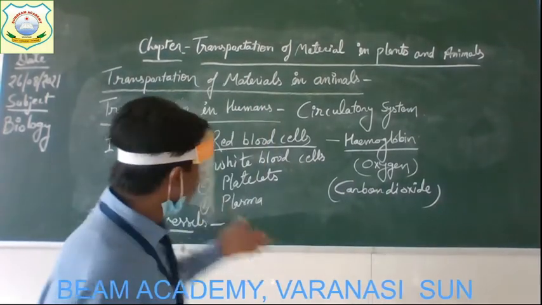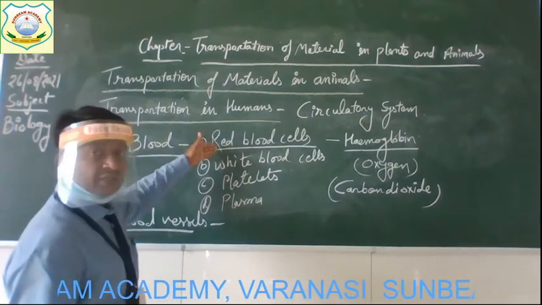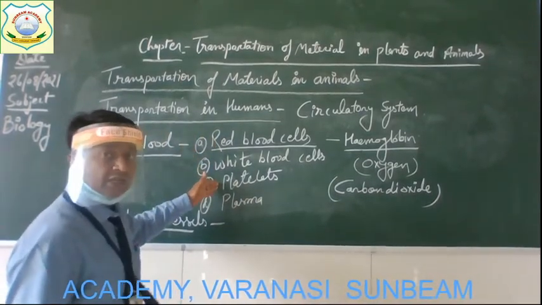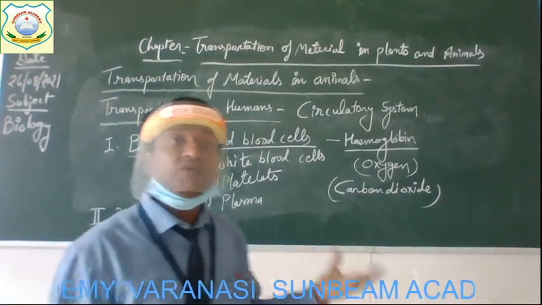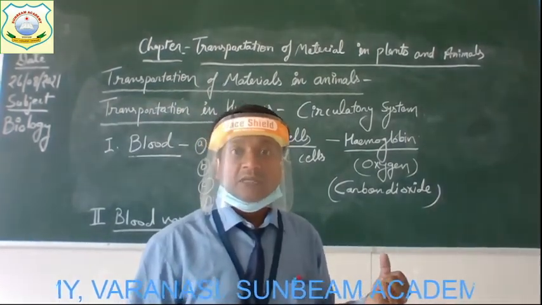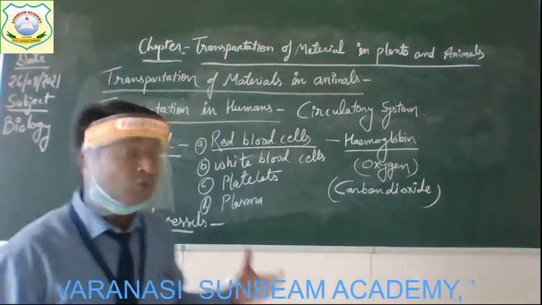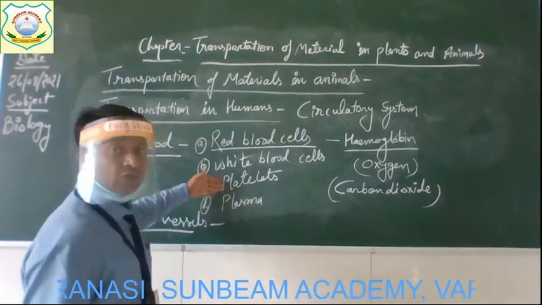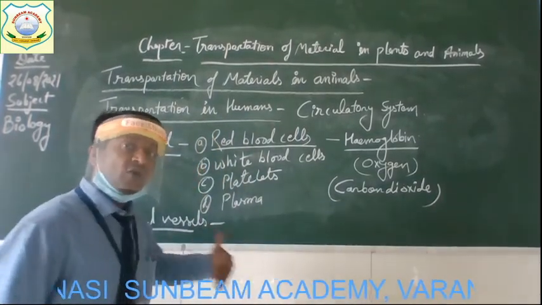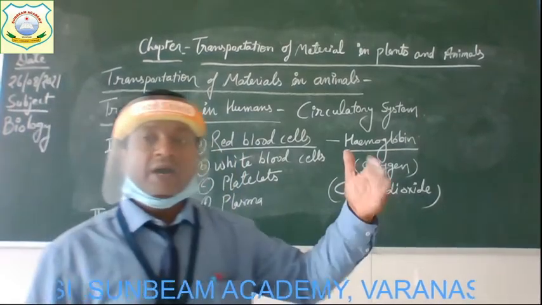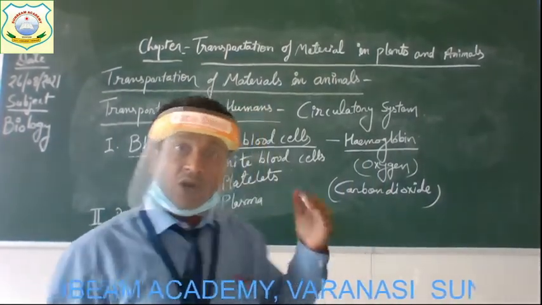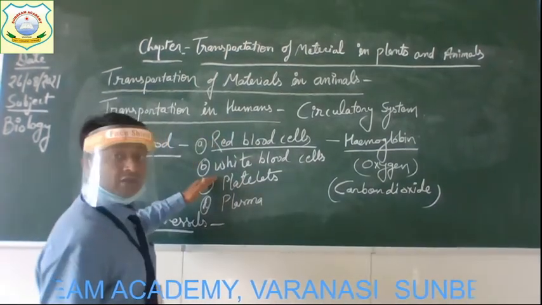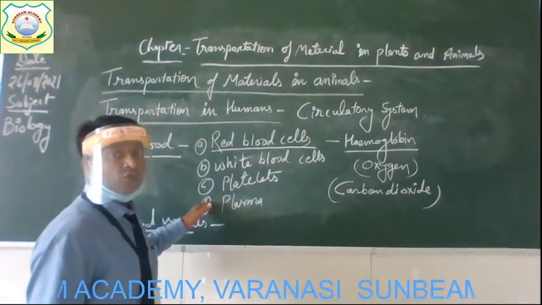So these are the different functions played by RBC, WBC and platelets. And the fourth, plasma, that I have already told, is the liquid part. This liquid part helps these cells flow easily in our body to all parts, everywhere. Get it? So all the components of the blood play an important role.